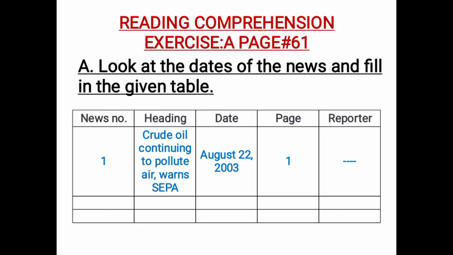And at last you have to write the name of the reporter if it is mentioned at the last of the news. It is always mentioned at the last of the news. So if it is mentioned, you can write it in the last column. But if it is not mentioned, just like I have put dots in that column, you can just put a dot or a cross. And following the same pattern, you have to write about news number 3 as well.